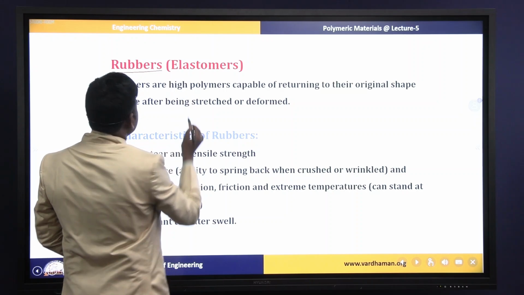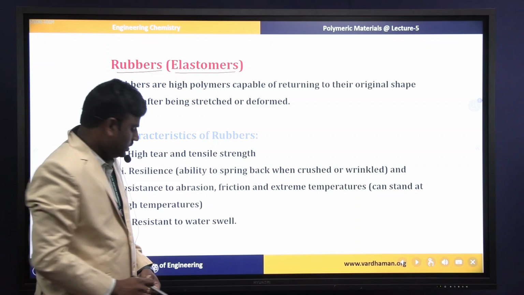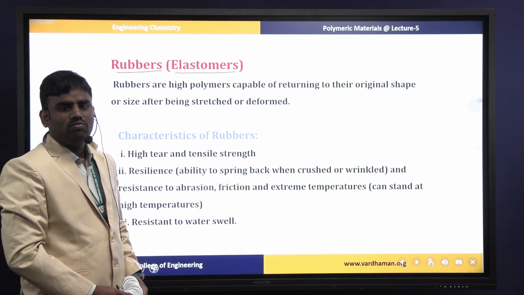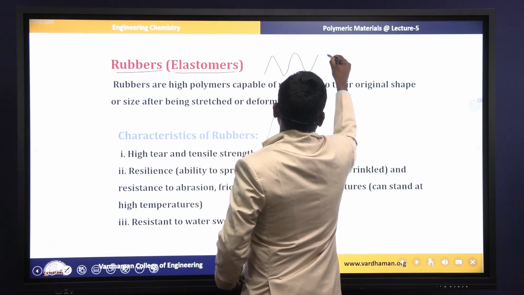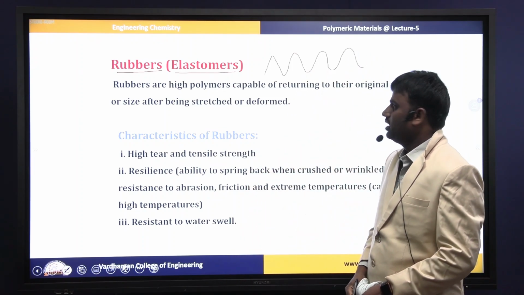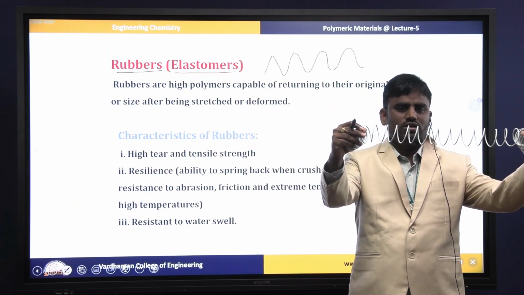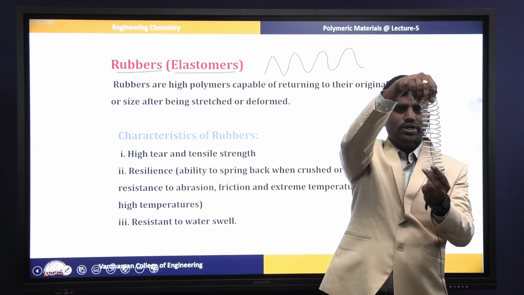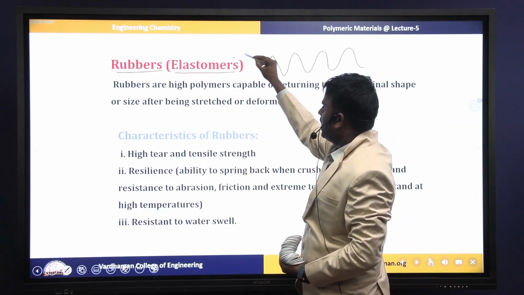Here you can see rubbers are also known as elastomers. Why are they elastomers? Because they possess elastic nature due to the helical chain structure in the backbone of the structure. What is the helical chain structure? Here I am going to write it. This type of structure is present in the backbone of the rubber chain. I am showing it with a small demo. This is the helical chain structure. With this helical chain structure, while stretching the rubber material, it comes back to its original position. That's why rubbers are known as elastomers.